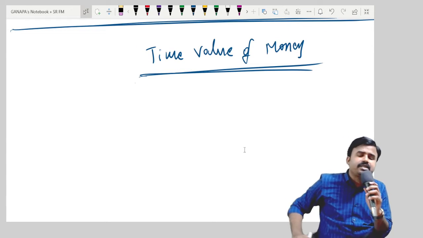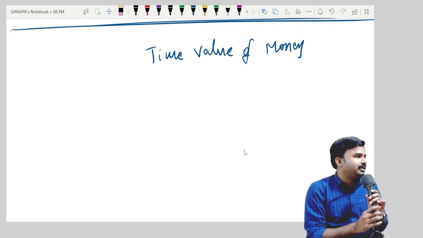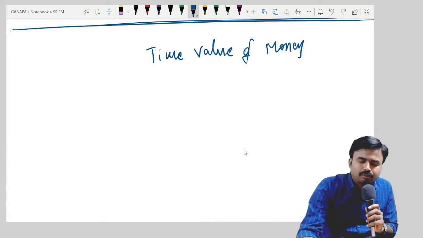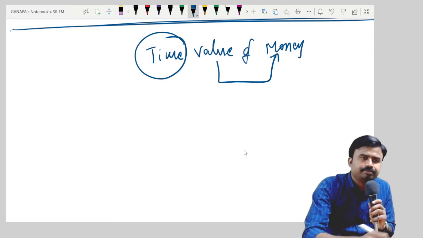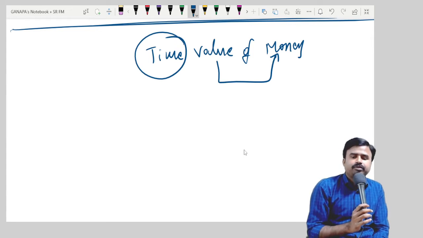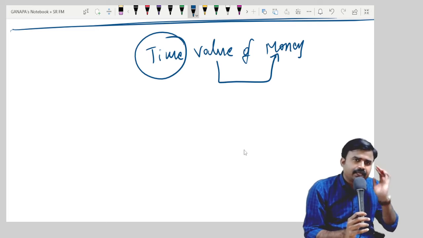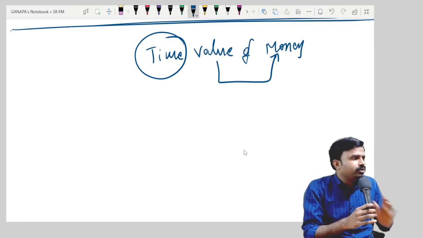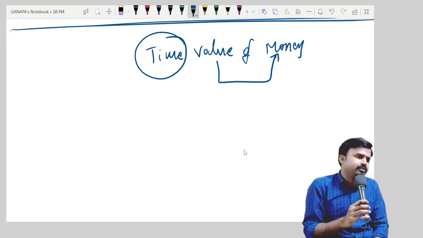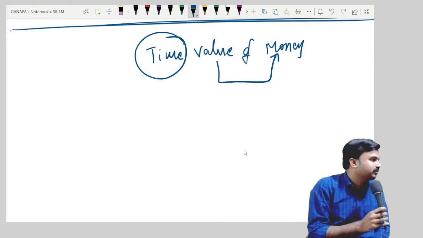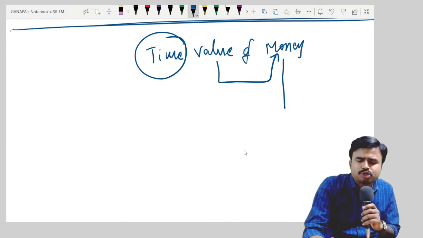Yes, please look at the name of the topic, time value of money, right? It is simple. Value of money changes with time. Simply, what is the meaning of time value of money? The value of the money changes with time. It changes from one point of time to another point of time. So we are talking about value of money at different points of time. Is it clear? When I say money, it includes so many areas.